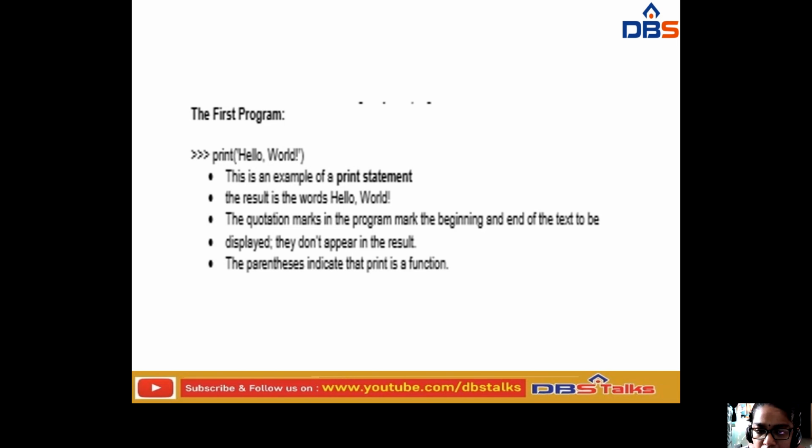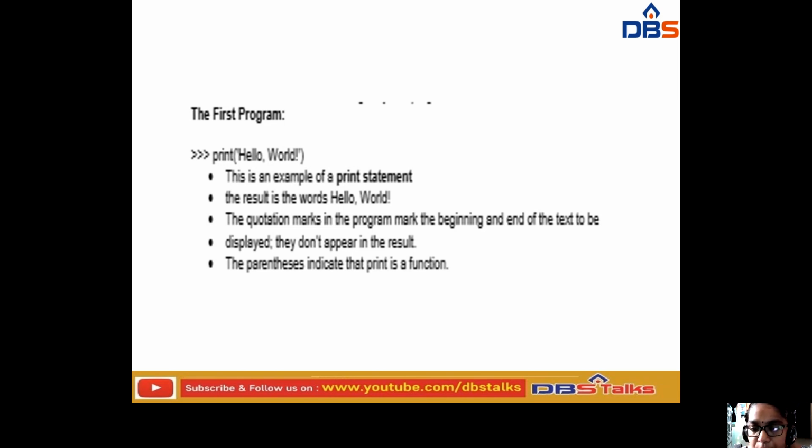And again, you can simply type a statement like print hello world. This is a sample program. How do you save that file? With the .py extension.